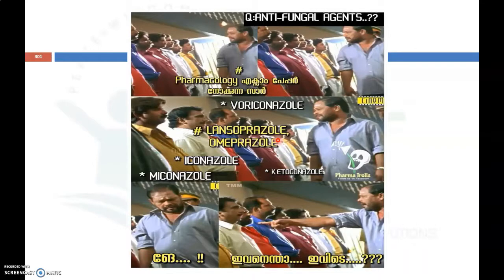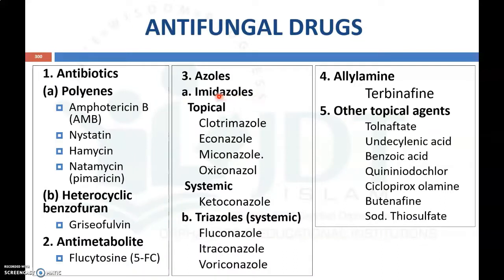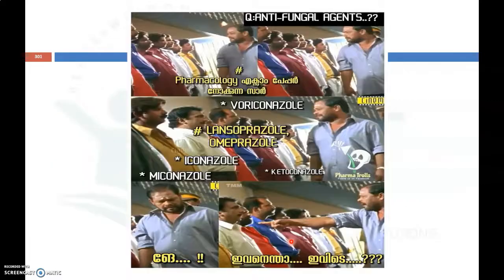Metronidazole is an anti-amoebic agent. And cotrimoxazole is a fixed combination of trimethoprim and a sulfonamide. So be clear with the antifungal imidazoles like Clotrimazole, Econazole, Miconazole, Oxiconazole, Ketoconazole, and the triazoles Fluconazole, Itraconazole and Voriconazole.